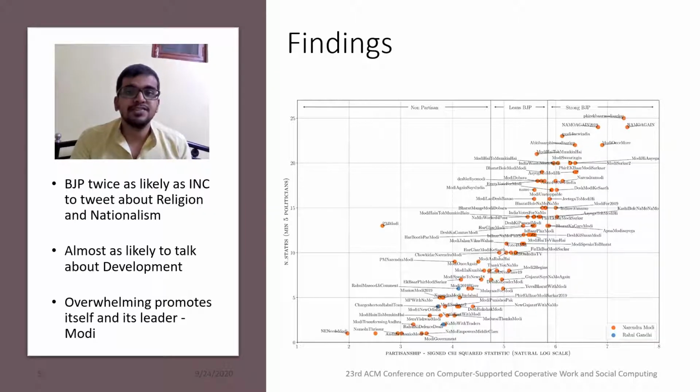Using a mixed effects regression model, we find that the BJP is twice as likely to tweet about religion and nationalism than the INC, while both are equally likely to talk about development related issues. Notably, the BJP overwhelmingly promotes itself and its leader Modi. It focuses far less on the opposition. Among hashtags as seen in this figure that refer to either leader, Rahul Gandhi finds mentions only in the non-partisan category, while Modi monopolizes the leans BJP and strong BJP hashtags.